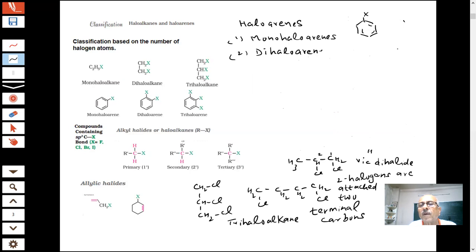dihaloarenes. This is the most important here because in dihalo, students, how many isomers will you have? How many isomers will be there, students?